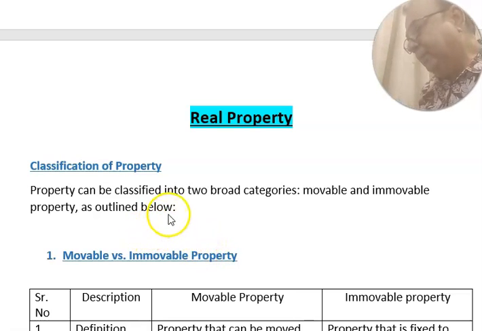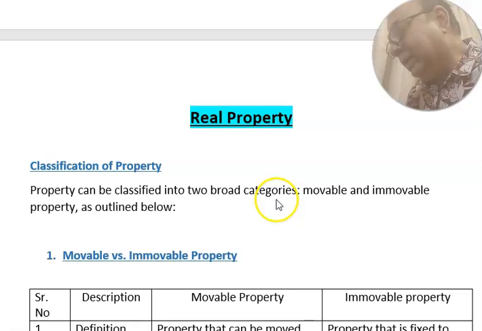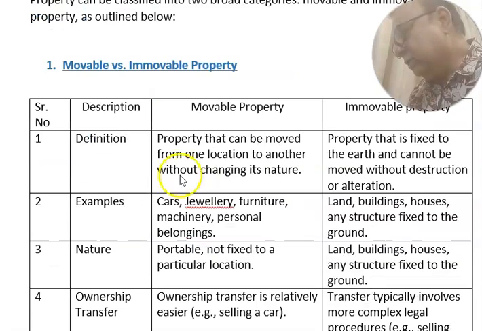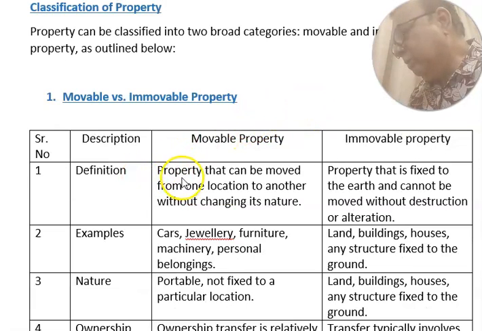Real property can be classified into two broad categories: movable property or immovable property, as outlined below. Movable property is property that can be moved from one location to another without changing its nature. Property that is fixed to the earth and cannot be moved without destruction or alteration is called immovable property.